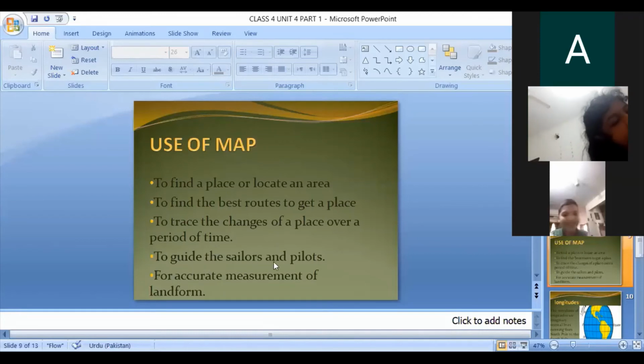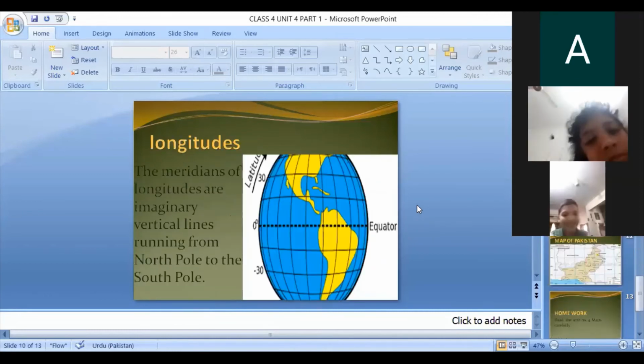And fifth, for accurate measurements of landforms. Okay, these are the uses of maps. Now I will give you some more things. These are lines of longitudes. Now I will tell you how we will make the map with the help of longitudes and latitudes. A map includes measurement of depth, height, breadth, and length of land areas and oceans. This is known as a contour map. I have explained it. There are many different types of maps and we use them for different purposes.